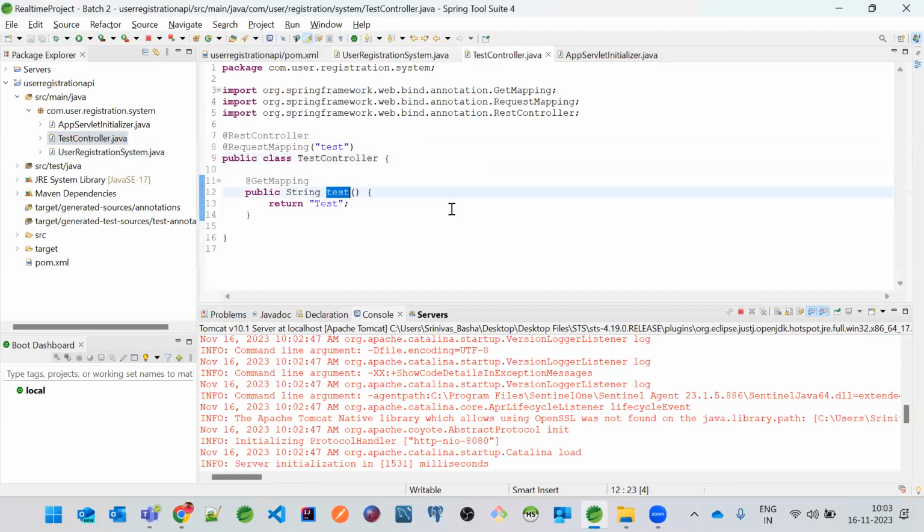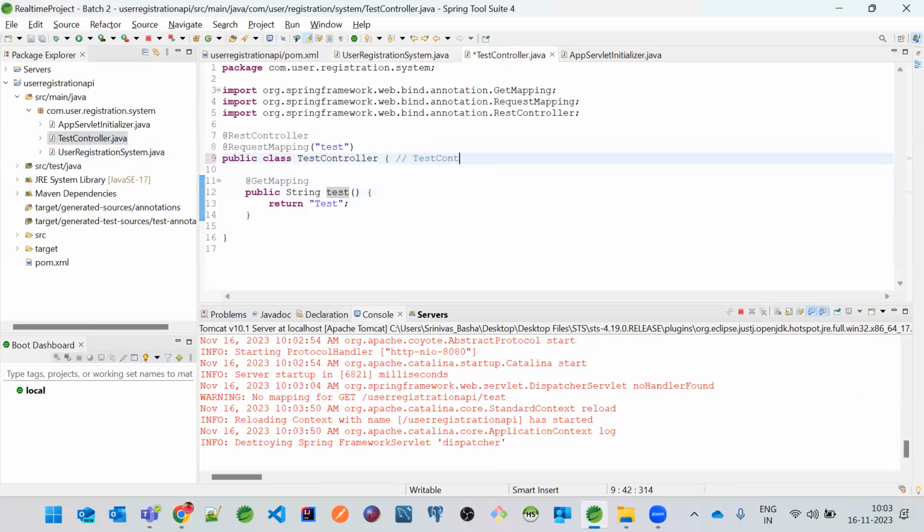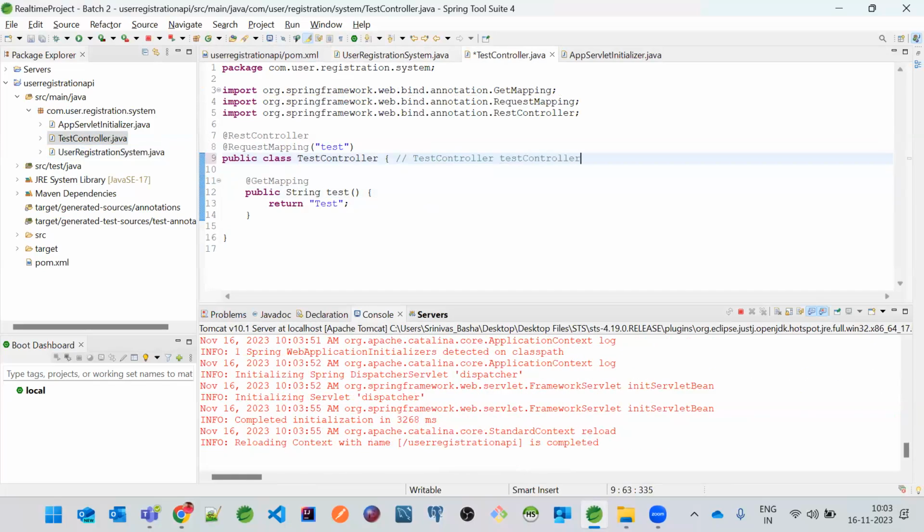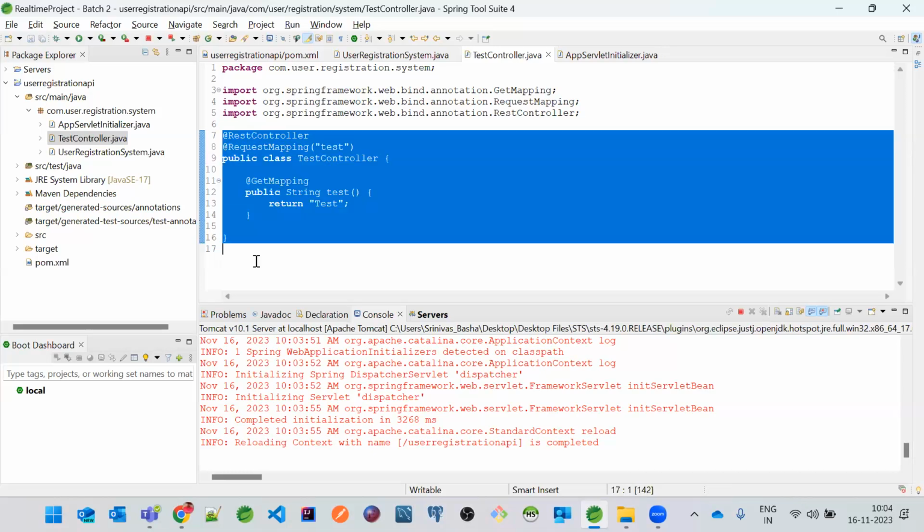We can call this method only by creating an object, right? Like this, then only we can do test controller dot test. This is how we basically do it, right? If there is no object created, then how will this class be initialized?